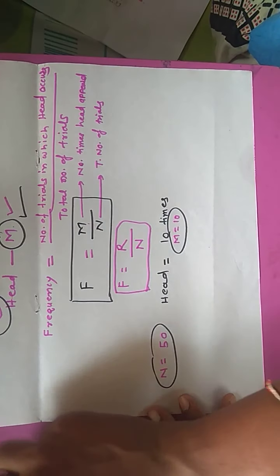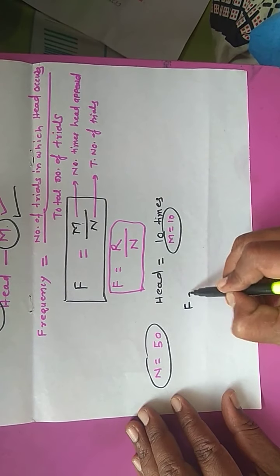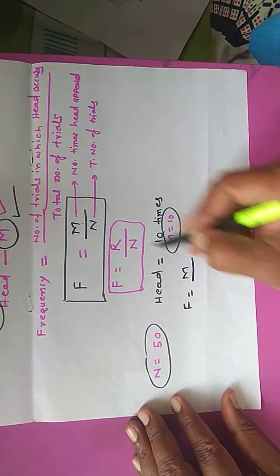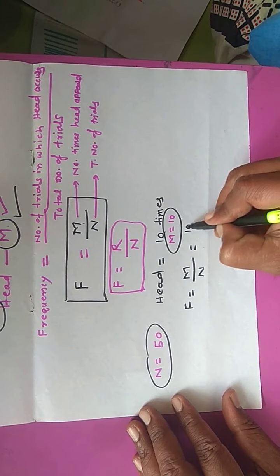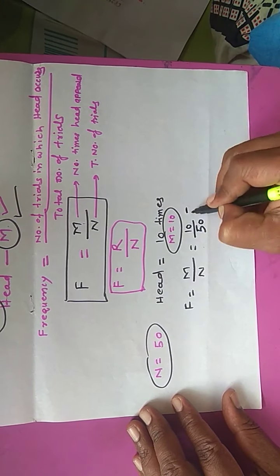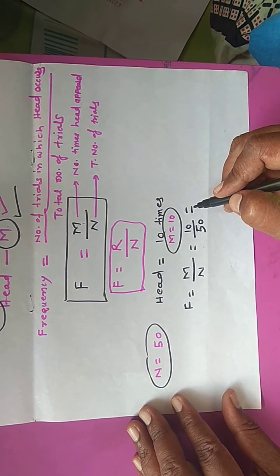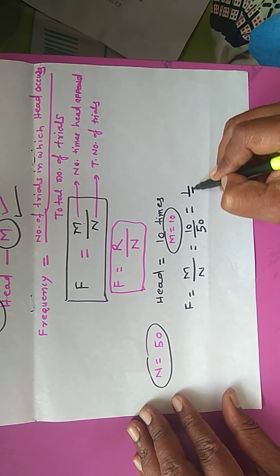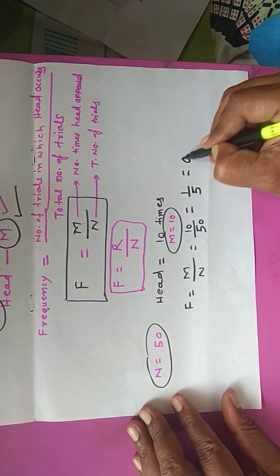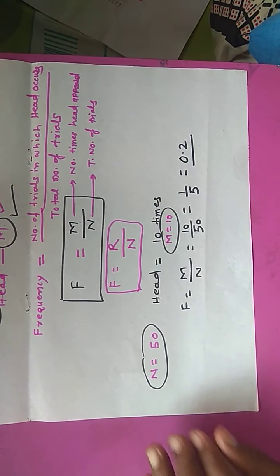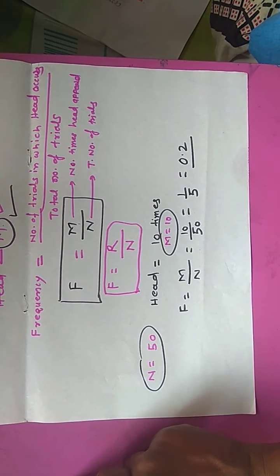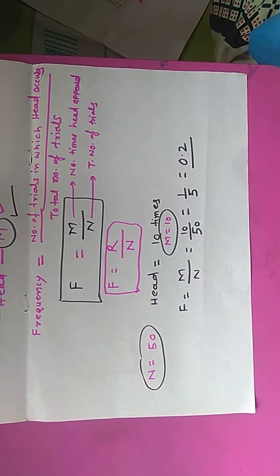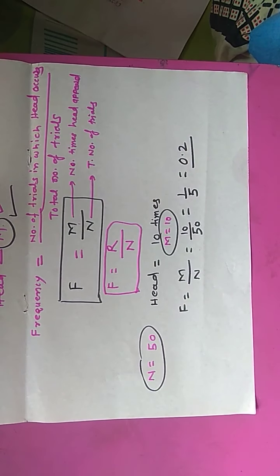Therefore, the calculation of frequency in this case will be F equal to, by our formula, m upon n, which is equal to 10 upon 50, which is equal to what? 1 by 5, that will be 0.2. So this will be the frequency of occurrence of head when a coin was tossed 50 times and the occurrence of head was 10 times.